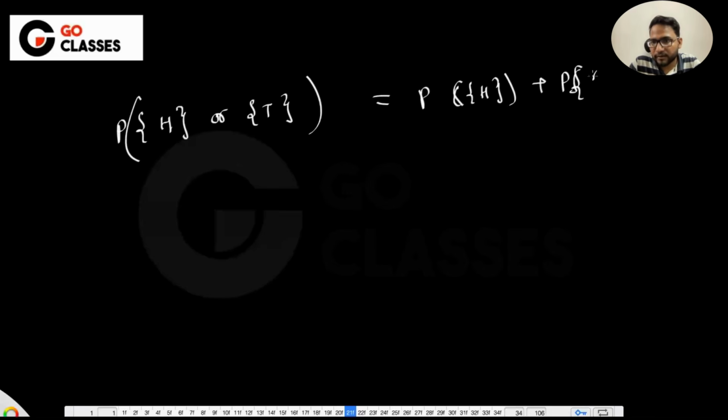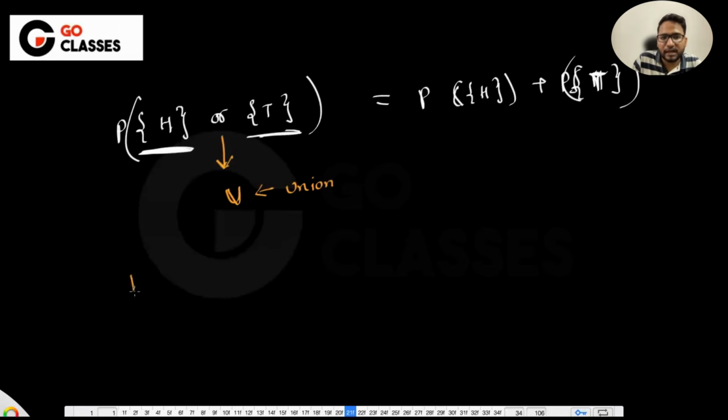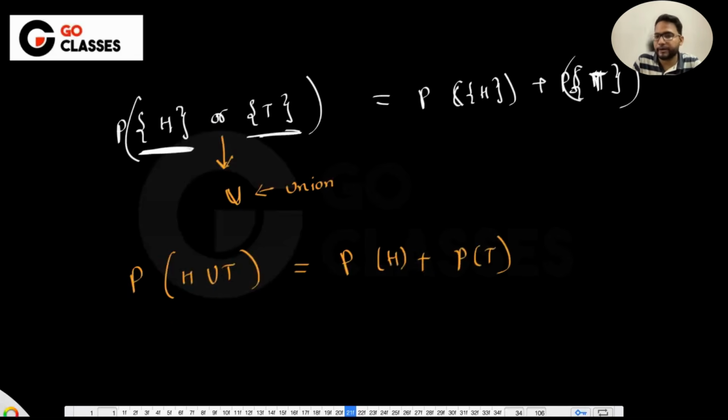The reason I can write it like this is that this is one event, and "or" means union. Okay, "or" means union. So they are asking for the probability of head union tail, which means the probability of head plus the probability of tail. The reason is that head and tail are disjoint.